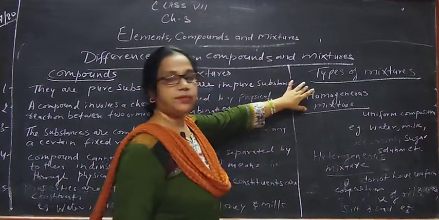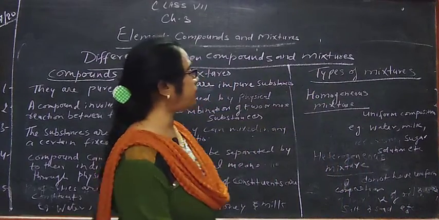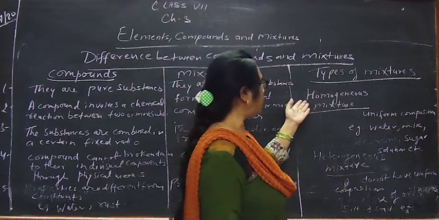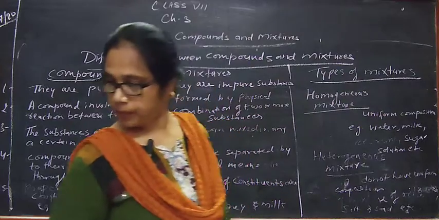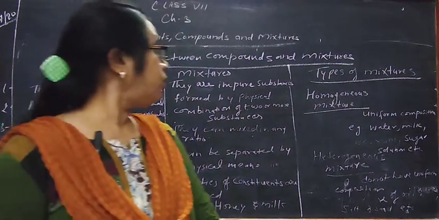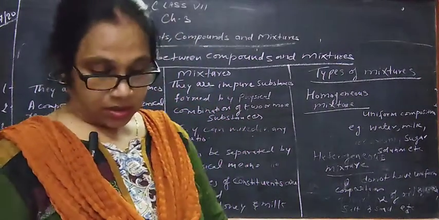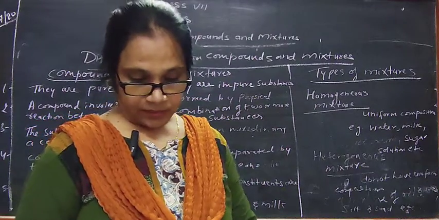Now, the types of mixture. There are two types of mixtures: homogeneous mixture and heterogeneous mixture.